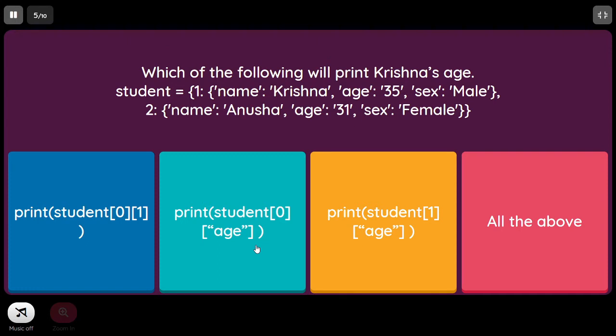And the second option also cannot be right because again here we are using 0. So you need to understand these are not indexes, these are the keys. So we have to use only keys for accessing any values. Coming to the third option, student of 1, that means with respect to this particular key 1, and then we are referring to the value of age, that is in this particular thing. So the third option is the correct one here.